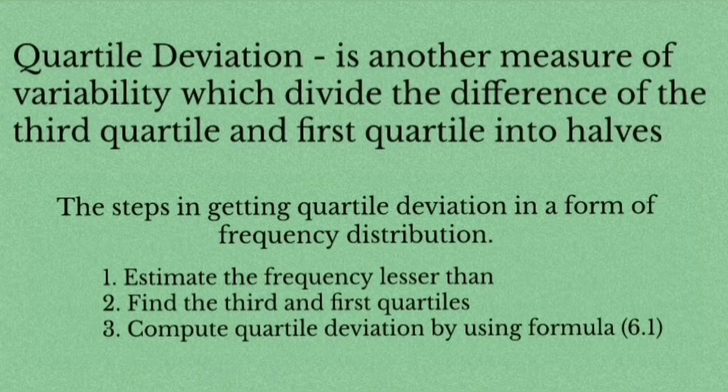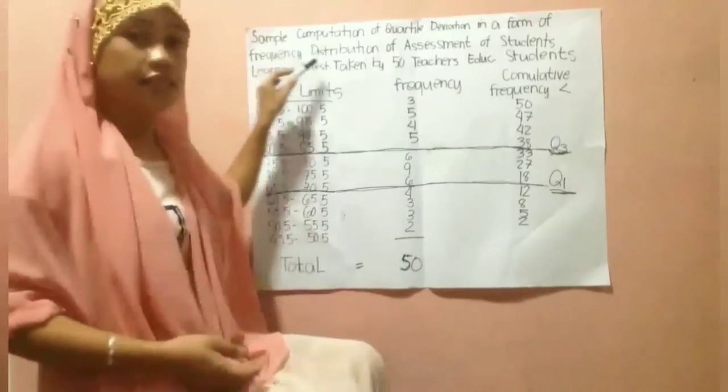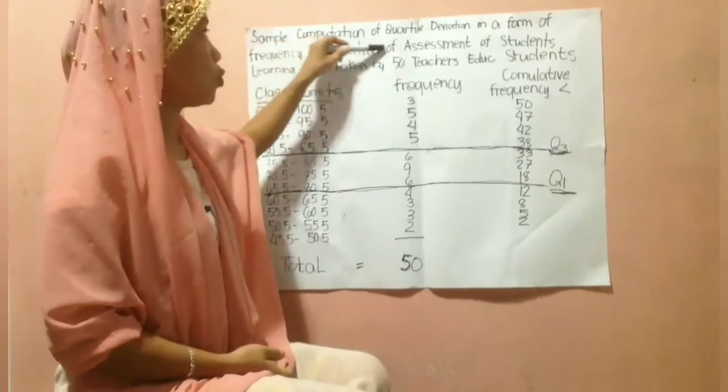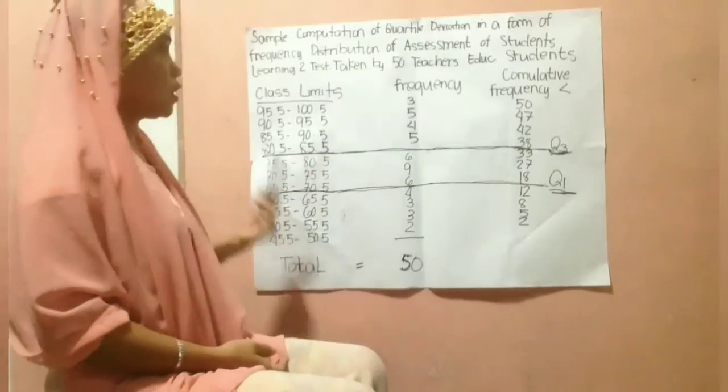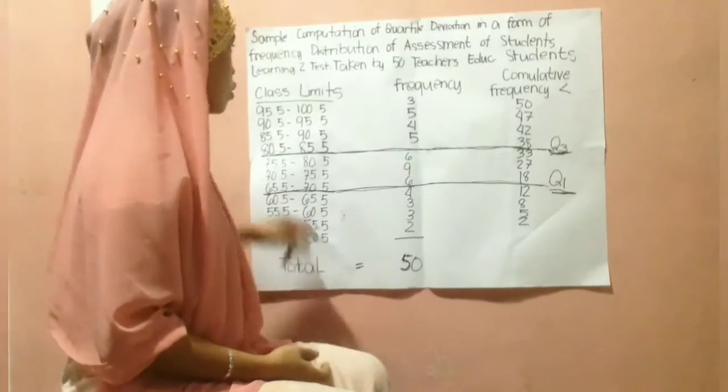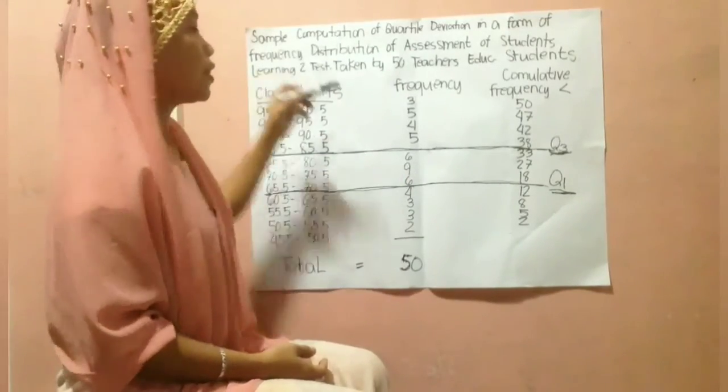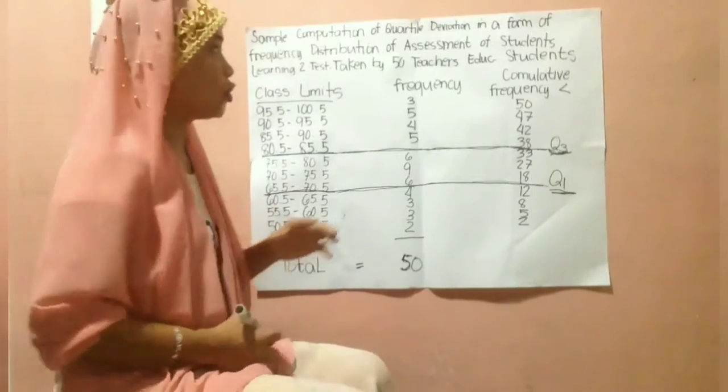To apply formula 6.1, we have an example on the table: the computation of quartile division in a form of frequency distribution of the assessment of student learning tool test taken by 50 teacher education students.